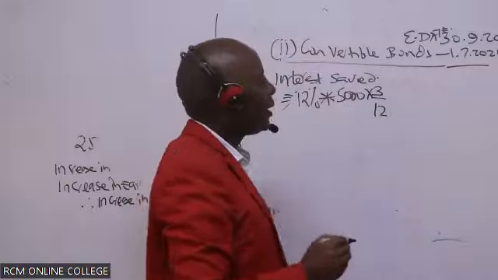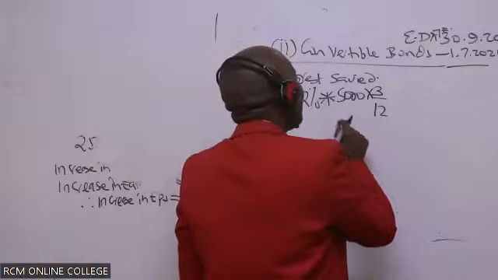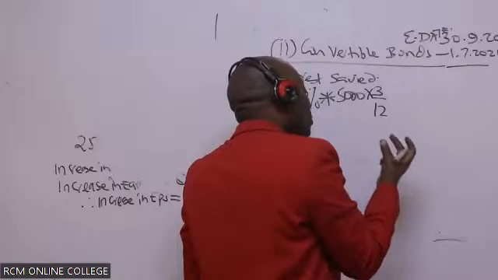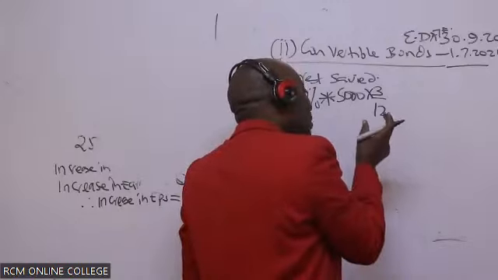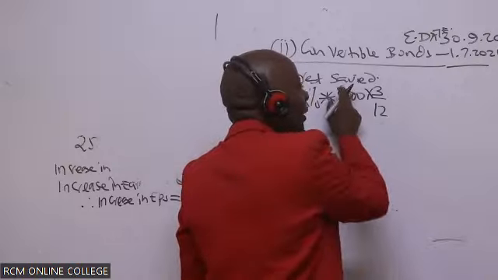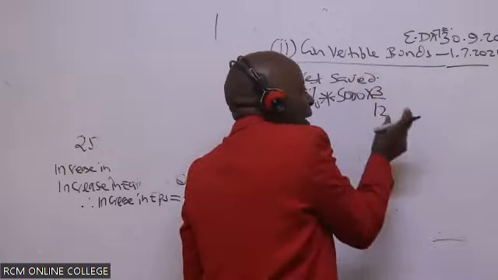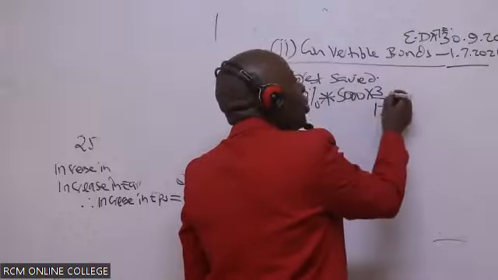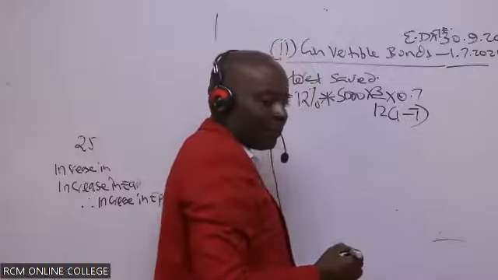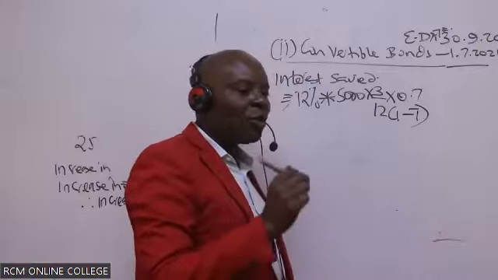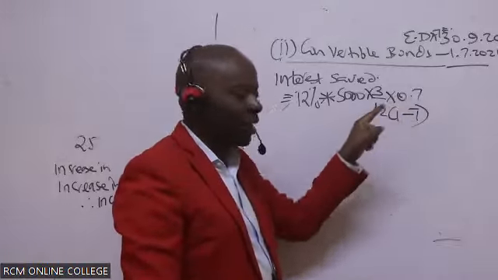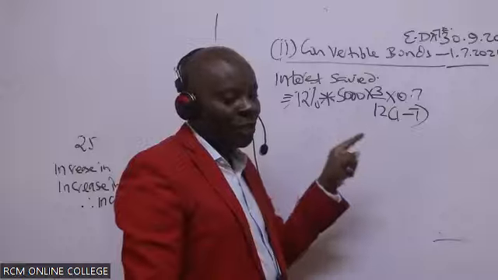All right. And then now, ladies and gentlemen, remember that on interest, we are supposed to be getting a tax allowance. If we save this interest, then we shall lose that benefit. If it's interest, you must always multiply this with 1 minus tax. And tax has been given as 0.3.